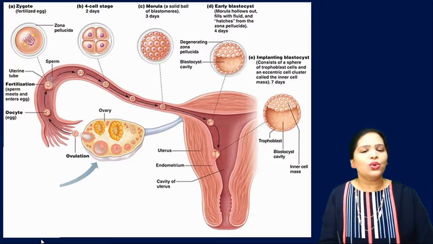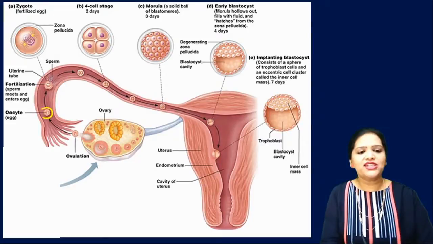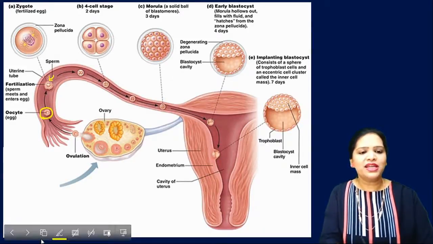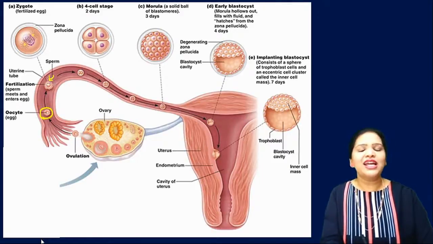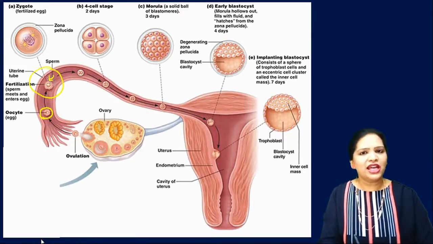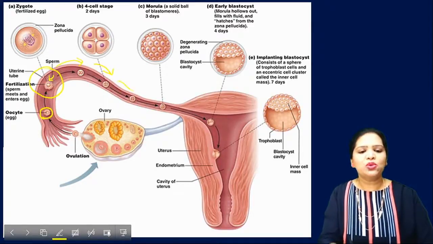Okay. So look at this picture. This is what we are going to study in this lesson actually. After the ovulation, the secondary oocyte is released and the sperm comes and does the fertilization. This fertilization occurs in the ampullary isthmic junction, in this region. After the zygote has been formed, then each day it develops slowly.